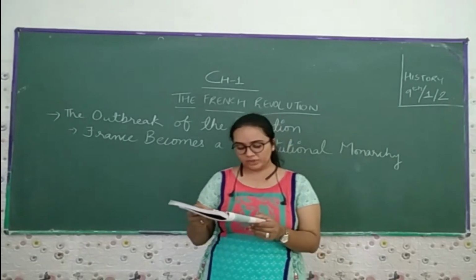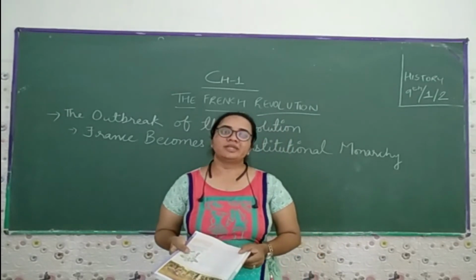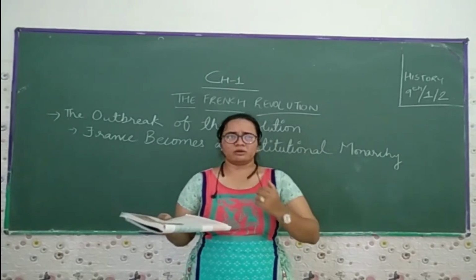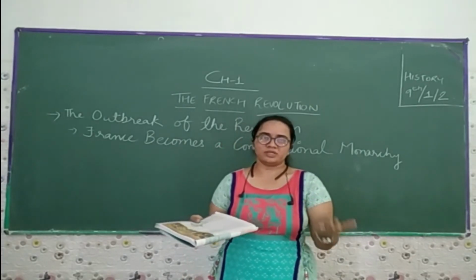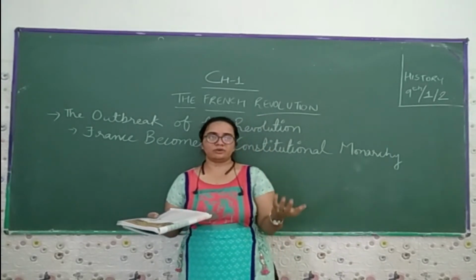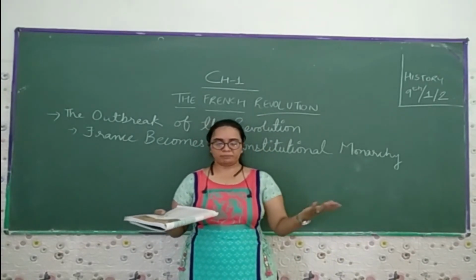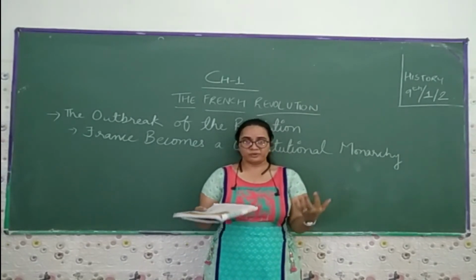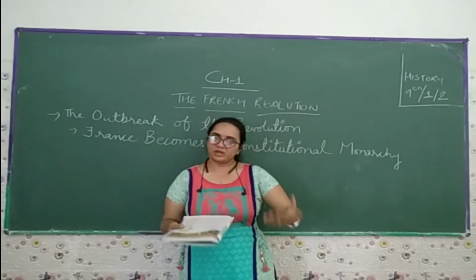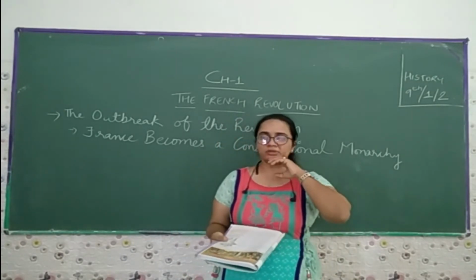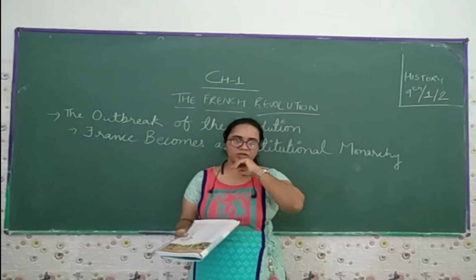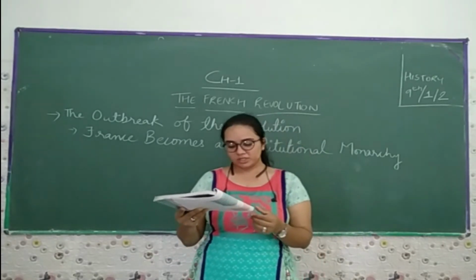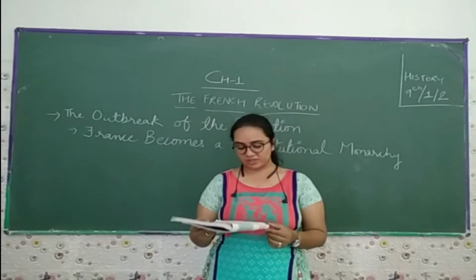On the night of 4th August 1789, the Assembly passed a decree for the abolition of the feudal system of obligations and taxes. The higher amount of taxes or revenue they used to levy on the people, now they made it at a lower rate, because if you levy more and more tax on the third estate people, they are not going to give the tax. This is not a fair condition, so they made changes in the feudal system of the obligation of the tax.